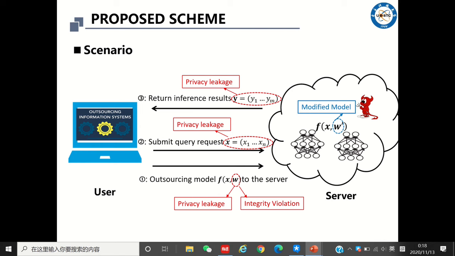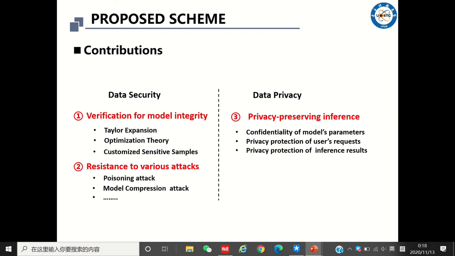On the other hand, it's possible that the server abuses the user's model parameters and even exploits the prediction service to collect the user's sensitive data such as the query request and the predicted results. Therefore, the goal of our SecureDL is to provide secure and privacy-preserving prediction services.